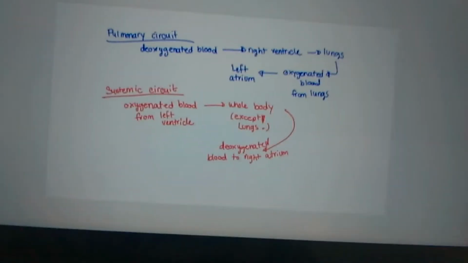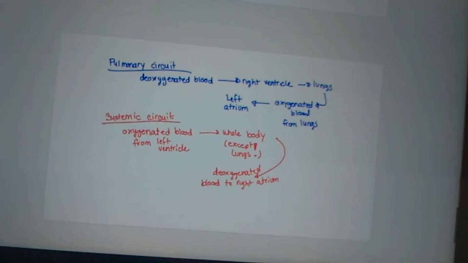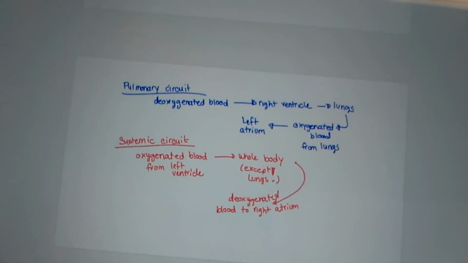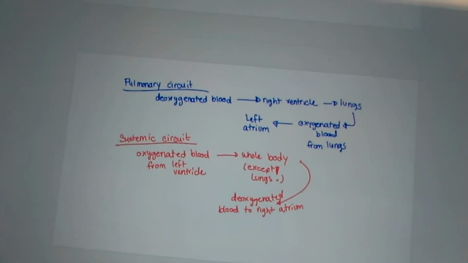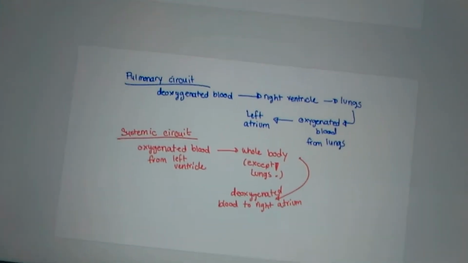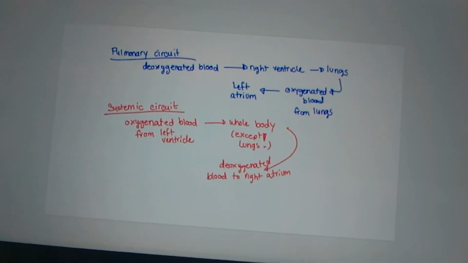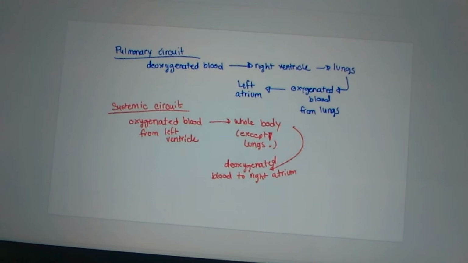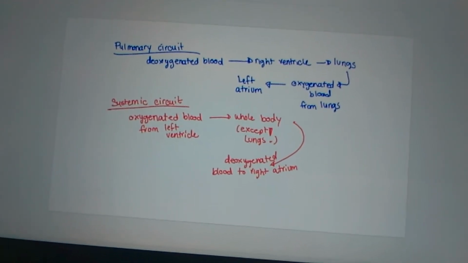Now the systemic circuit: just think about the whole system, the body system. It covers the whole body but not the lungs. It carries oxygenated blood from the left ventricle to the whole body except the lungs, and deoxygenated blood back to the right atrium.